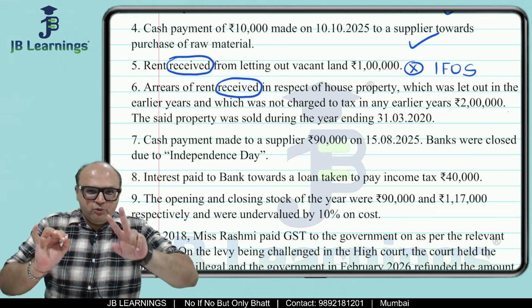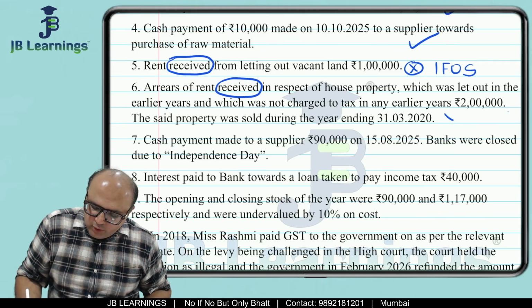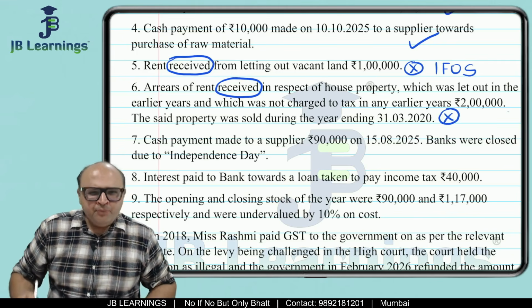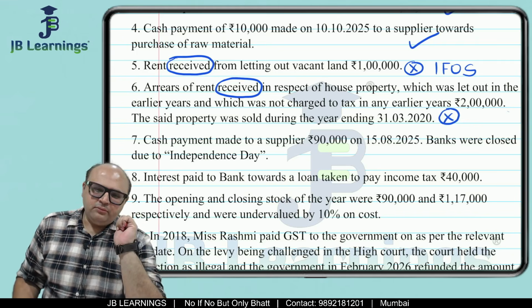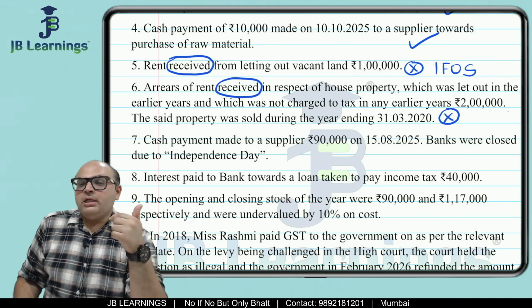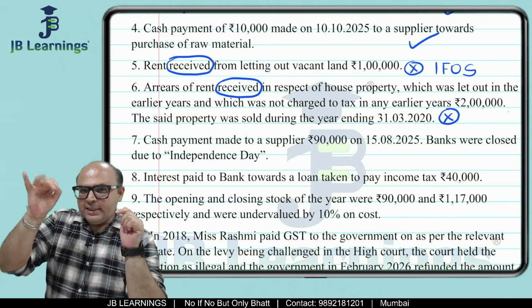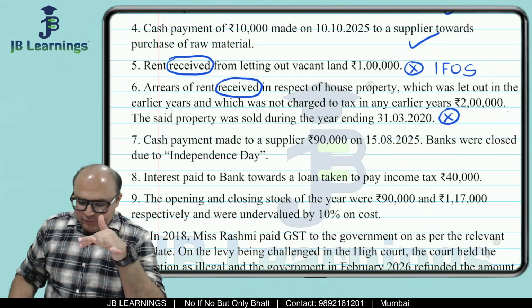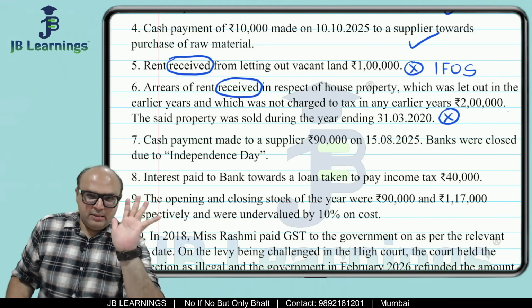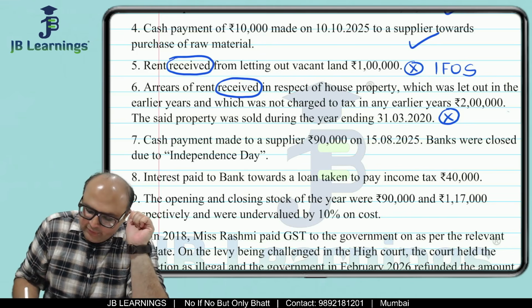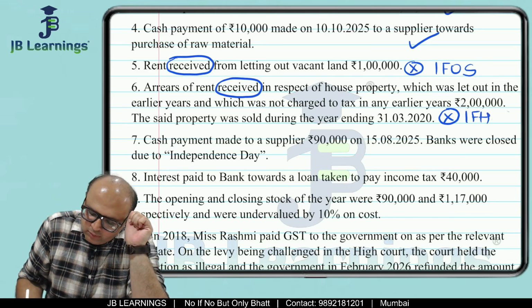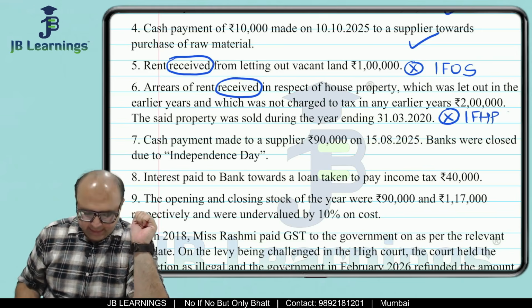So friends, we are supposed to do two things. First, we will do chokdi over here. We will do cross mark. Why cross mark? Because this is something not related to business. What are you doing in your total income sums? We are doing tick, cross, correct? So this is something which is not related to business. So first, if it is not related to business, you have to do a cross and then we will write income from house property, correct?